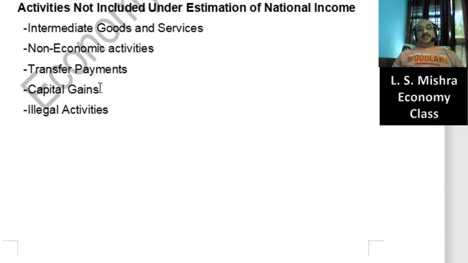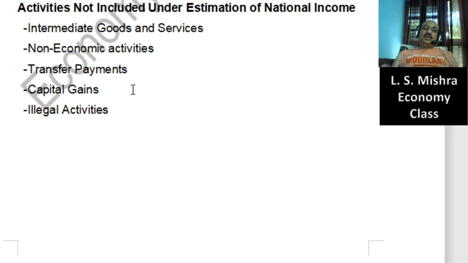Suppose today you purchase a lottery ticket of 100 rupees, and by the next day you win 10 lakh. What have you done? You have done no economic activity. It's just a chance. So it will be considered under capital gain. Those people involved in the sale and purchase of lotteries are involved in economic activity and they will pay tax to the government. Whenever they pay you your lottery amount, they will deduct the tax